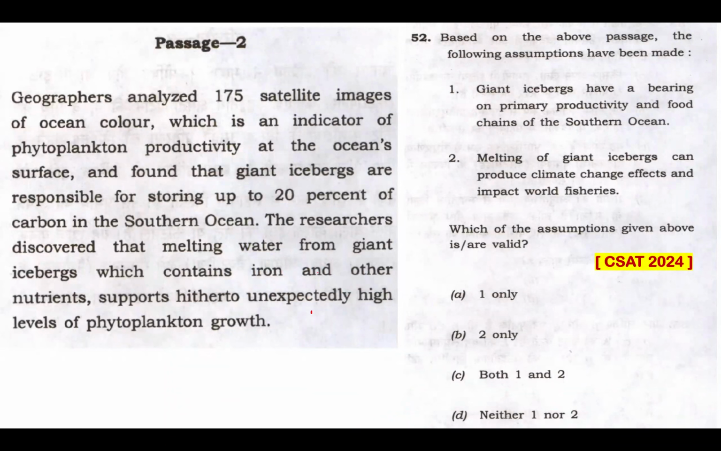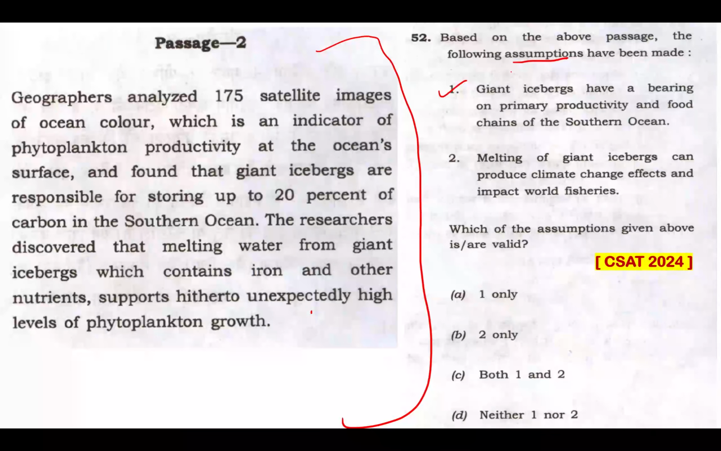Read this passage to answer question 52. Question 52. Based on the above passage, the following assumptions have been made. Statement 1. Giant icebergs have a bearing on primary productivity and food chains of the Southern Ocean. After reading this passage, I strongly believe statement 1 can be assumed from this passage.